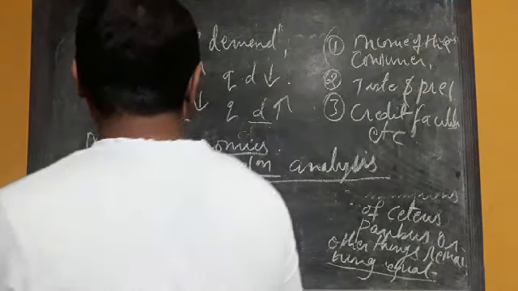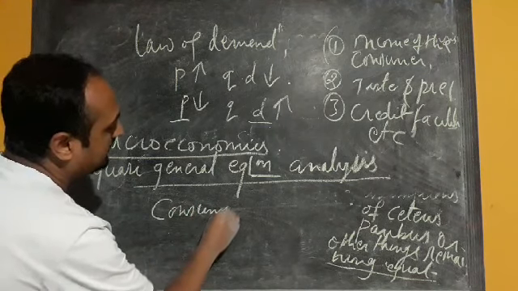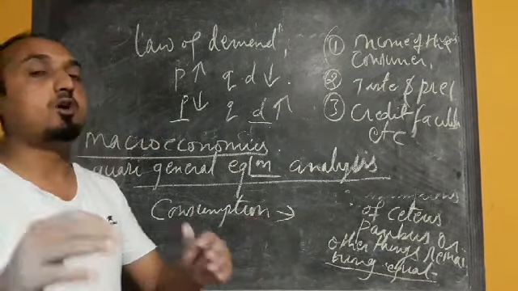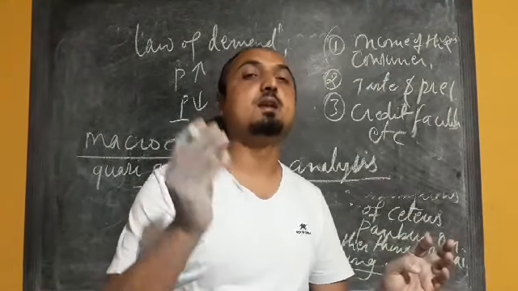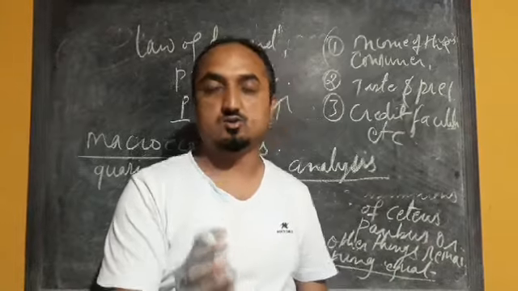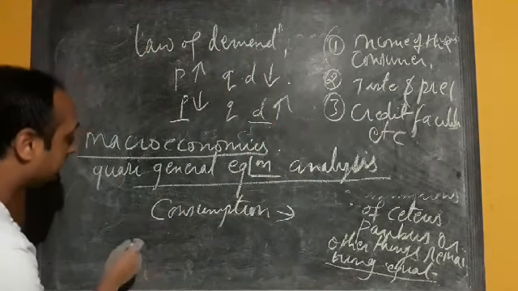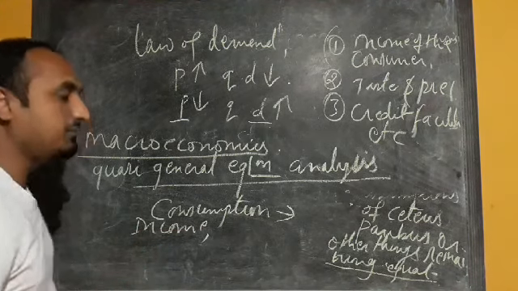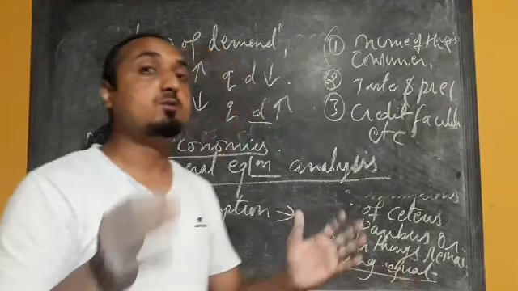Now I'll give you one example. Consumption depends on various factors. Suppose we consider aggregate consumption, a bigger issue. Aggregate consumption depends on income and the number of families, or we can say population.